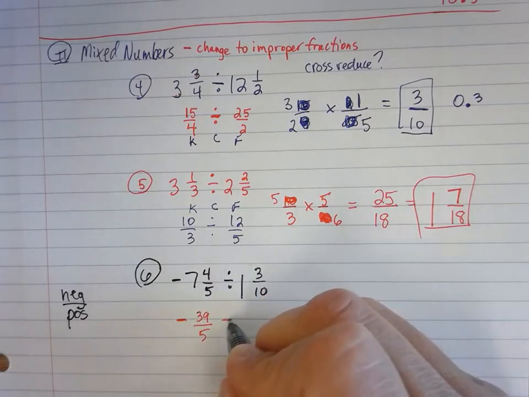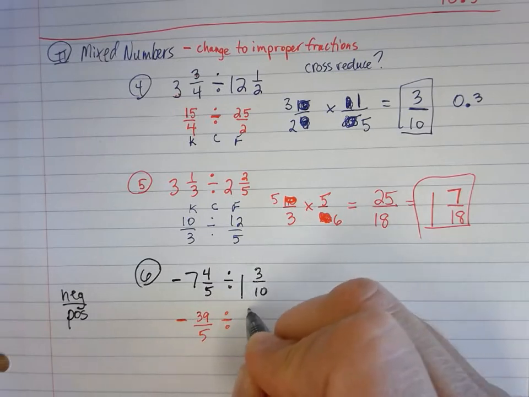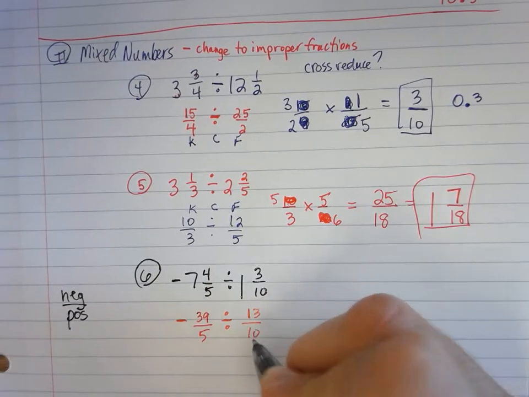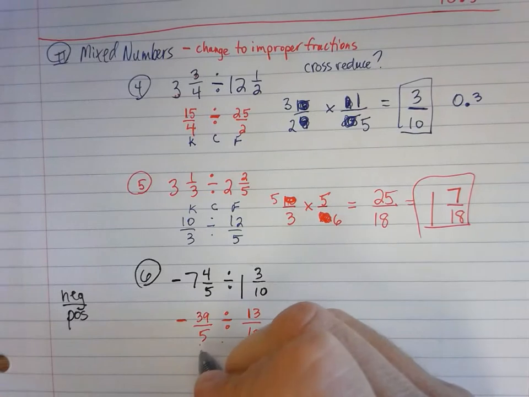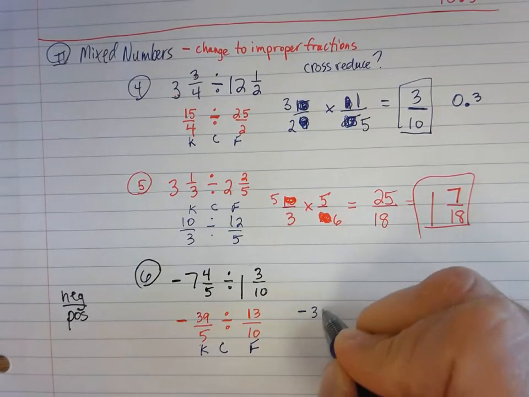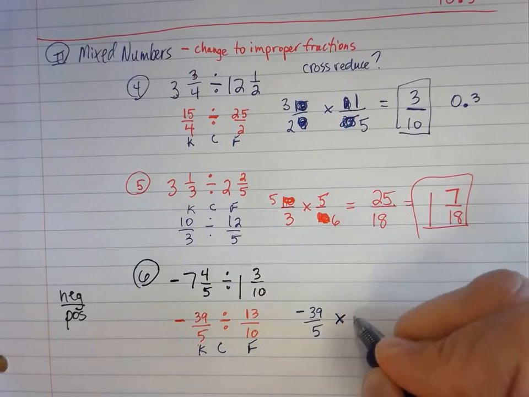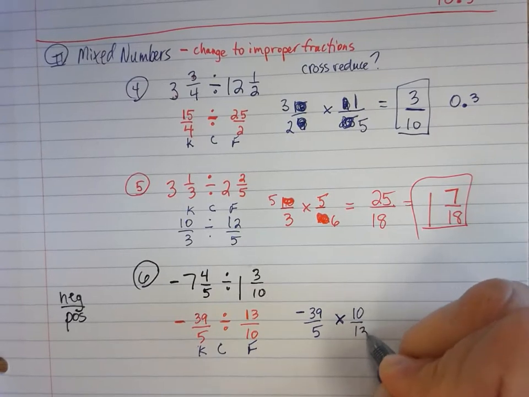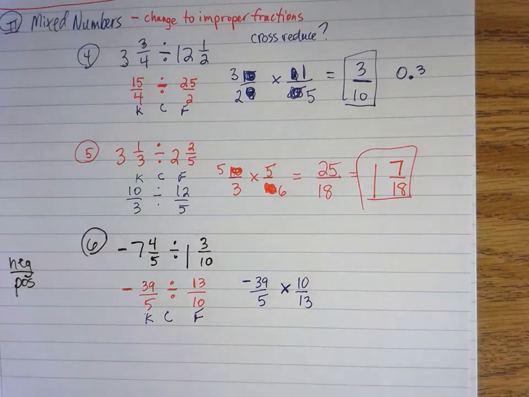Over here, 10 times 1 is 10, plus 3 is 13 over 10. Now, still going to do keep, change, flip. Still going to do that same thing. So keep that first one, negative 39/5. Change it to multiply, flip that over to 10/13.